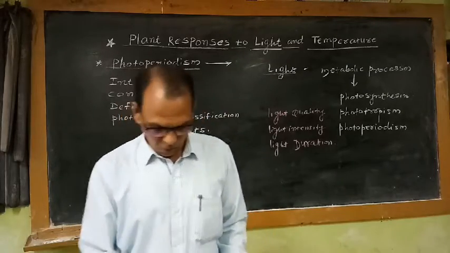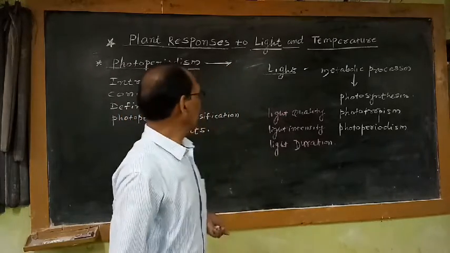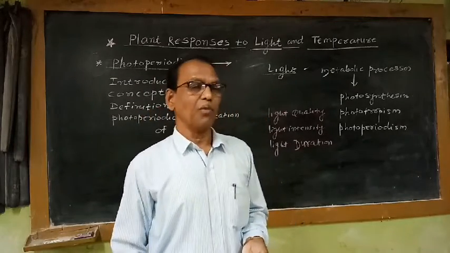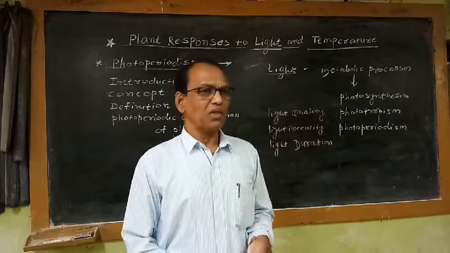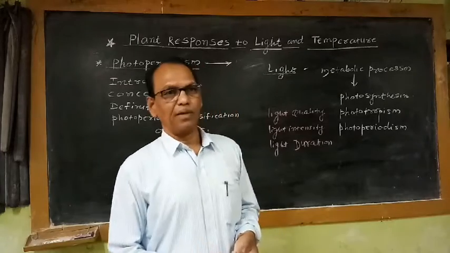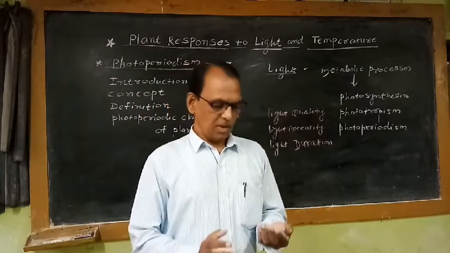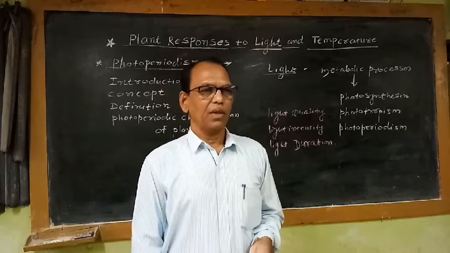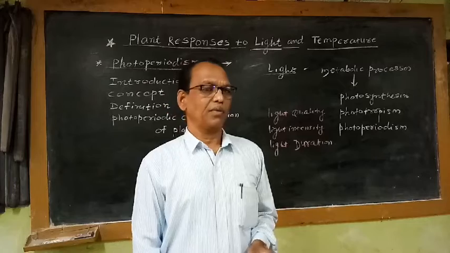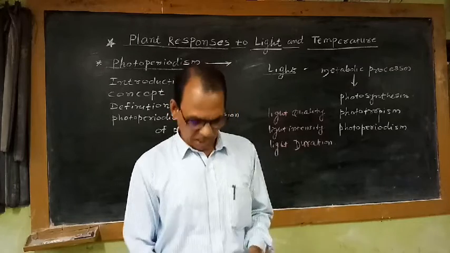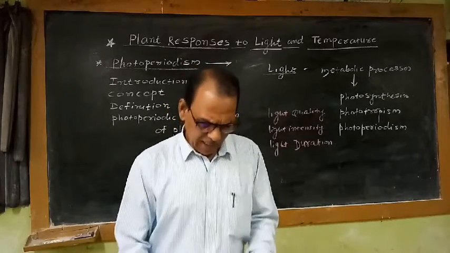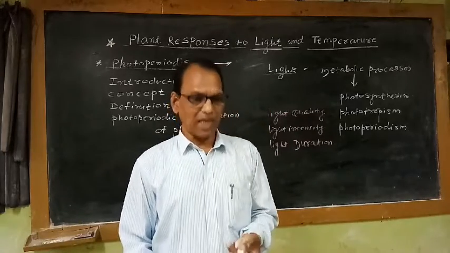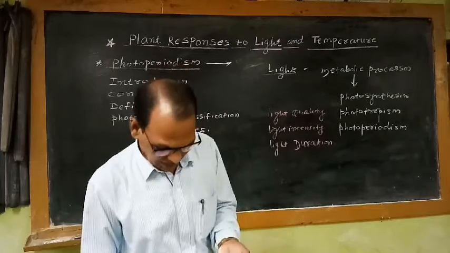As far as this term photoperiodism is concerned, what is the meaning of this term photoperiodism? Photoperiodism means the role of light period. Specifically, in the 24 hours day, there is no continuous light period. Some light period is there, some dark period is there. That means light and dark period is present in a 24-hour day cycle.